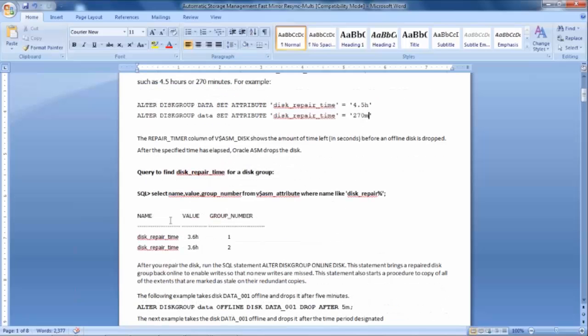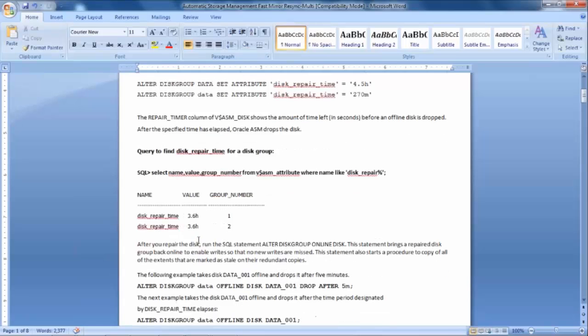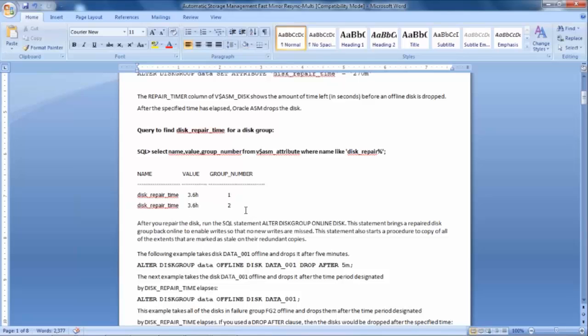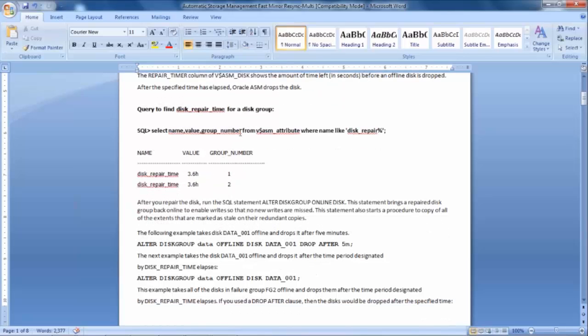So you can see this is the way to get the default value and the time for a particular group, number 1 and 2, right? You can mention the group name, then you can get the group details as well.